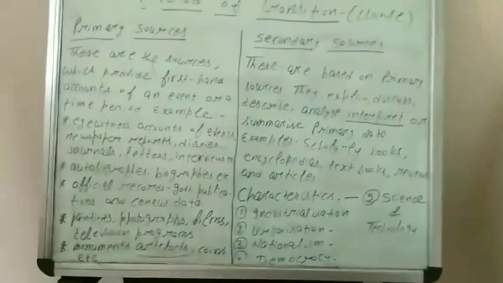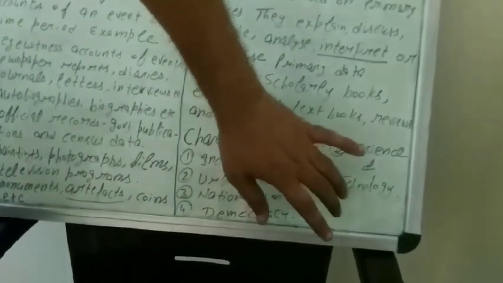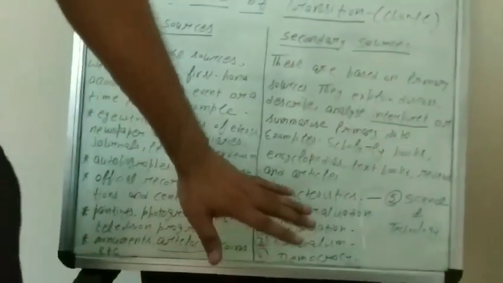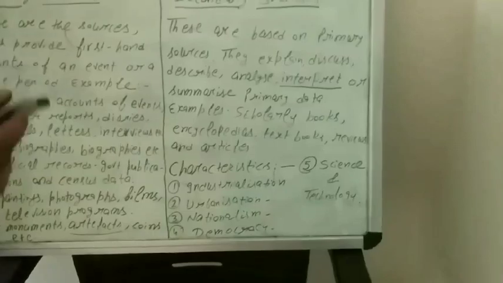And the last point that we have in this regard is science and technology. What is the role of science and technology in the modern period? We are totally dependent on science and technology. Today we have mobiles in our hands, that is science and technology. We have laptops. Every type of news, whatever happened in America, we can very easily know here in India. Whatever happened in India, Americans can very easily know. This is the reason for science and technology today.